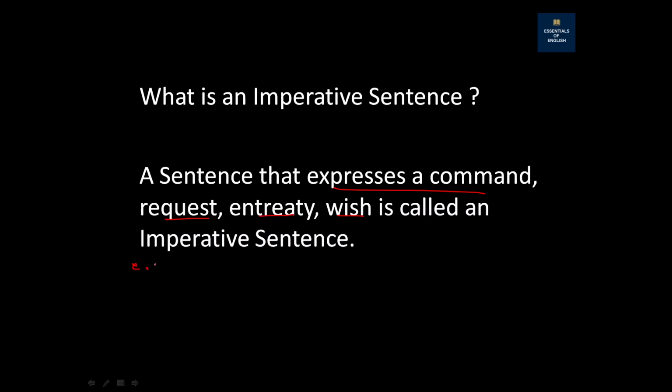Okay, for example, let's take some example like, shut the door. Now if you look at the sentence, we understand that it is a commanding sentence, right? So that's why it is called an imperative sentence, because this sentence is a command. Someone is commanding you to shut the door. Okay, I hope you understand.